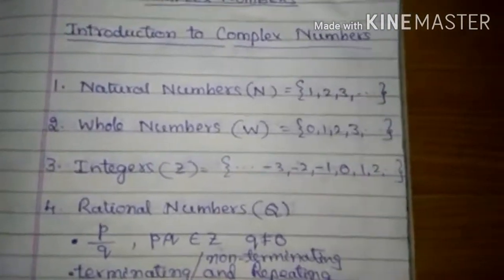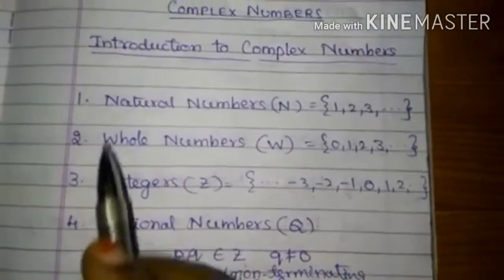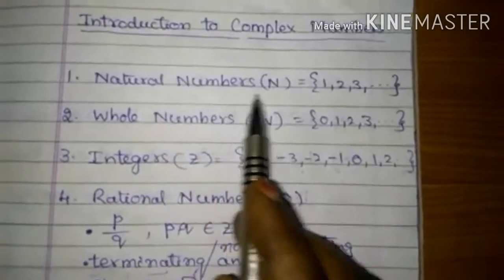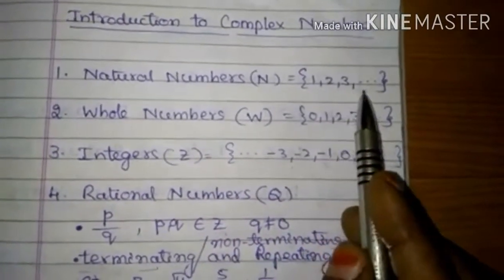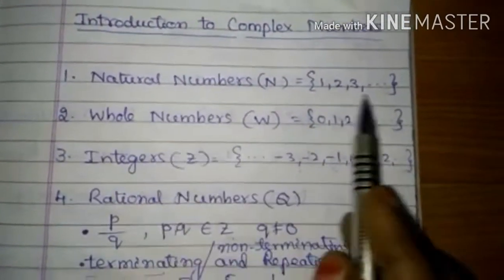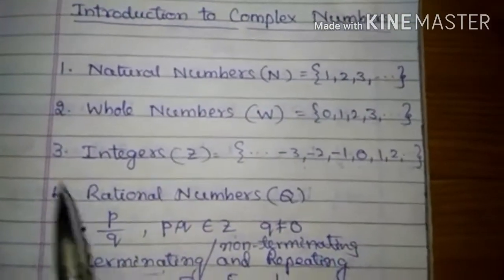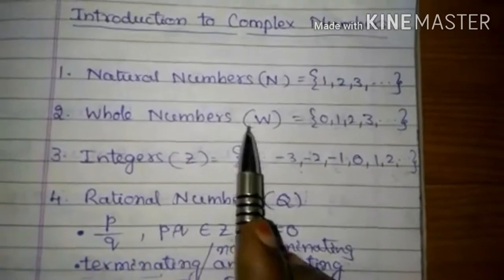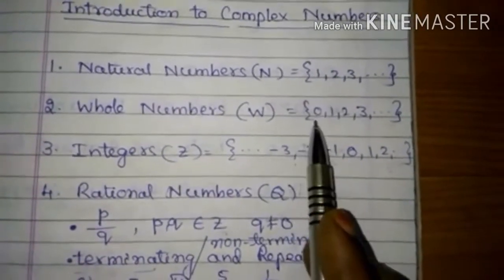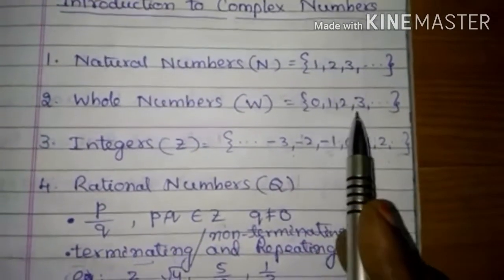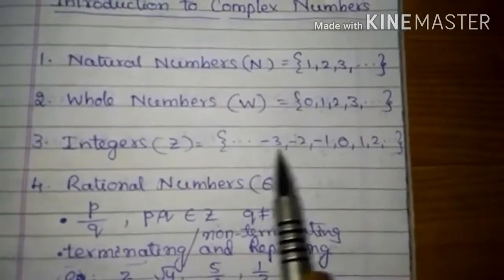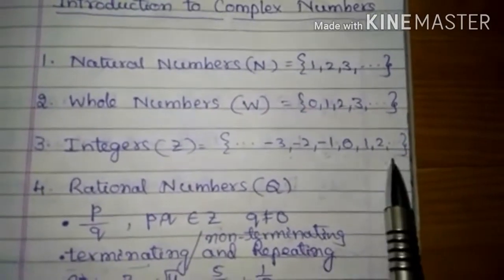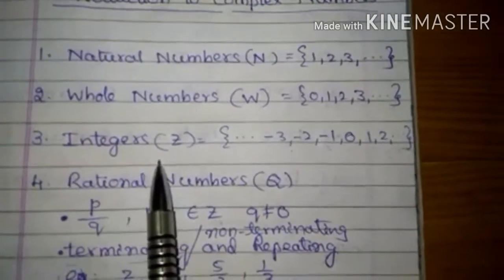There are different types of numbers. First one is natural numbers. It starts with 1, 2, 3, and so on. These are also called counting numbers. Next, whole numbers, W, equal to the set of all 0, 1, 2, 3, and so on, are called whole numbers. Integers: negative numbers as well as positive numbers are called integers.